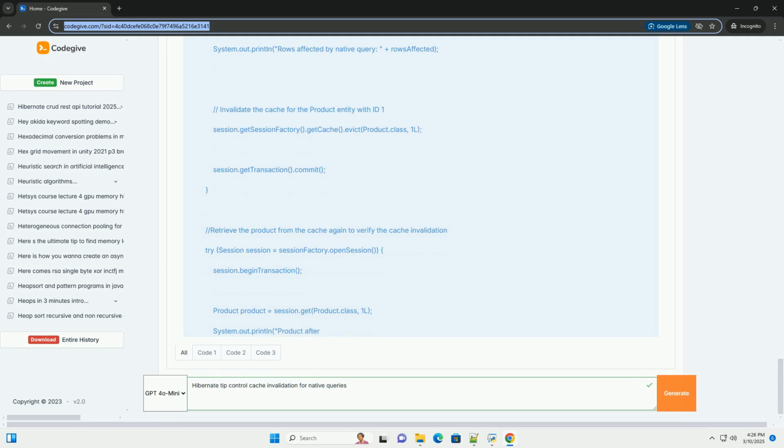2. Add synchronized entity class. When you execute the native query, use query.addSynchronizedEntityClass(Product.class). This tells Hibernate that the native query might affect the Product entity. Envers will then use its auditing information to determine which entities, if any, were actually changed and invalidate their cache entries. Note: use addSynchronizedEntityName("Product") if the entity is accessed via its entity name rather than its class. 3. Automatic invalidation. Envers automatically handles the cache invalidation based on the audit data. You no longer need to explicitly call session.evict.